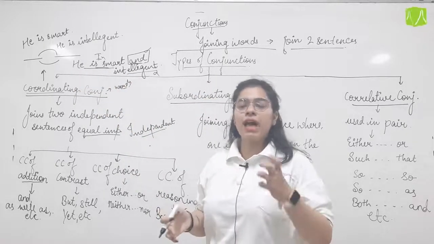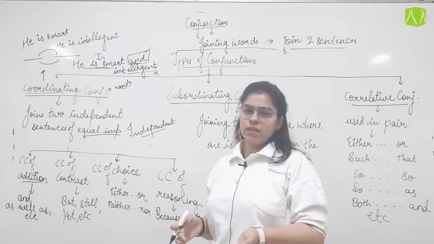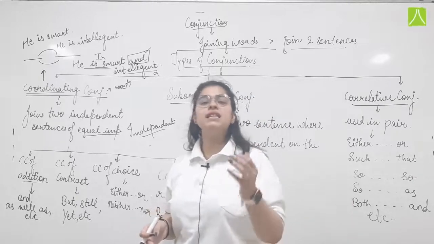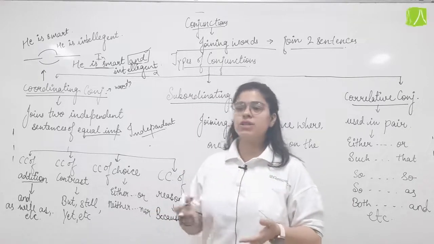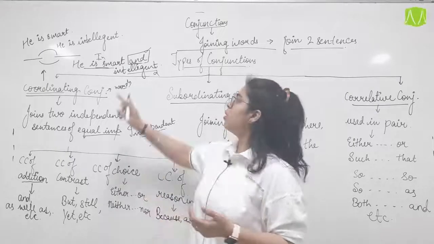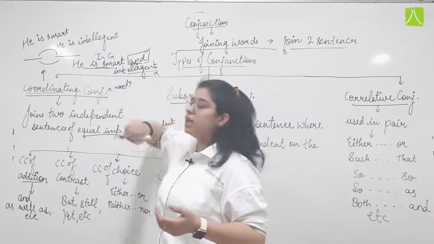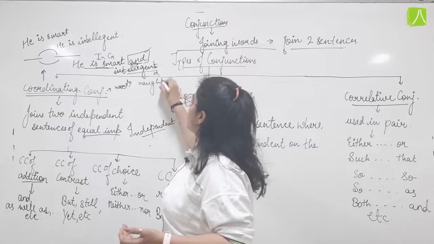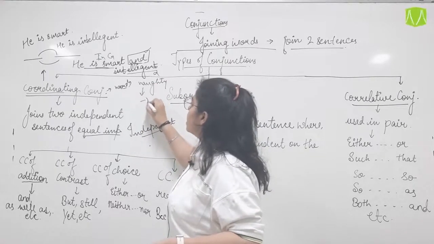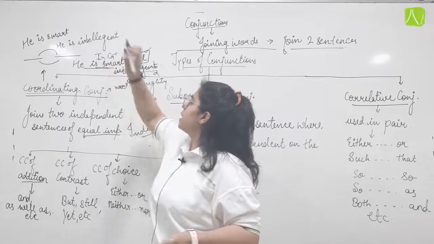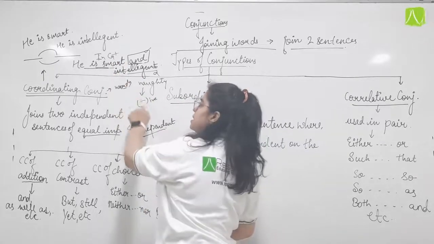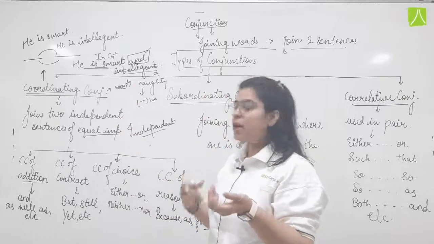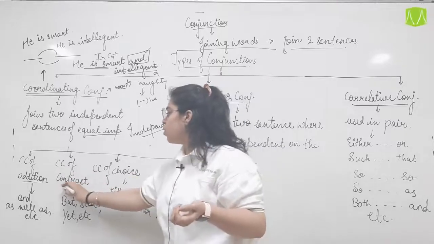Okay, but if I would have said he is smart but naughty, he is smart enough to manage his things, to manage his work, but he is yet naughty in the class. He makes a lot of mischief. So one quality is good, but the other one, the quality being naughty, is in the negative form. Here we are writing a positive. So these two are the contrasting qualities. Okay, they are opposite to each other. So when we have a contrast between the qualities, we use the coordinating conjunction of contrast.